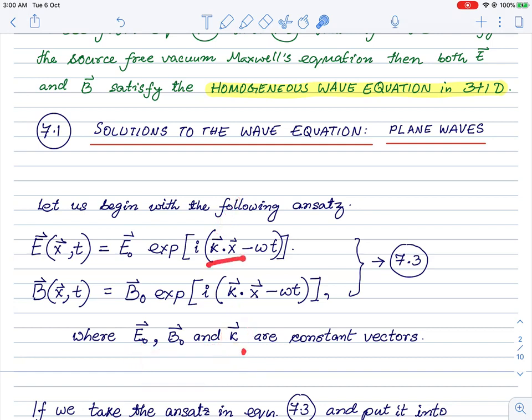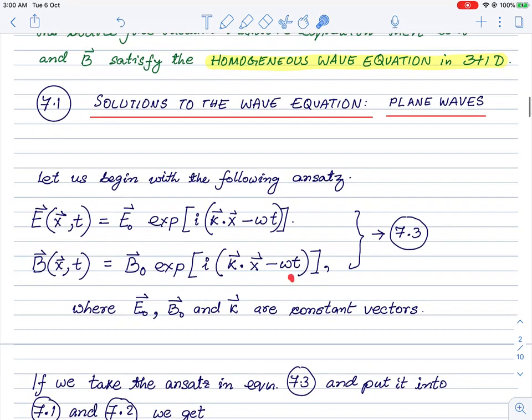So there are three vectors in the game: E naught, B naught, and the k vector. This k is sometimes referred to as the wave vector, because it represents the direction along which the wave would be propagating. So this is a propagating wave, and k is the direction of propagation. This omega can be both plus and minus, and k can in general be any vector pointing in any direction.